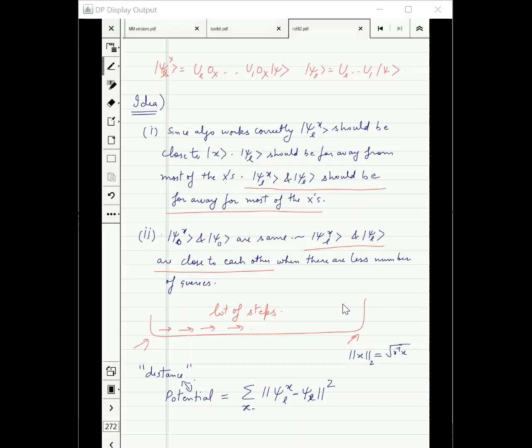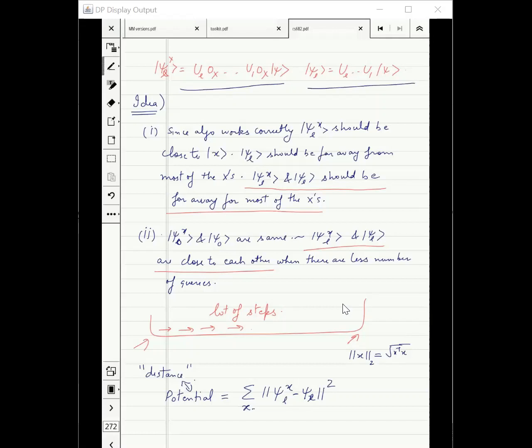Can you once again repeat what you mean by that notation, the x in psi lx? What does that x signify? X signifies that the oracle is according to the input x. What is the state of the algorithm after L steps? Given our general description of an algorithm, it will look like this at the top.